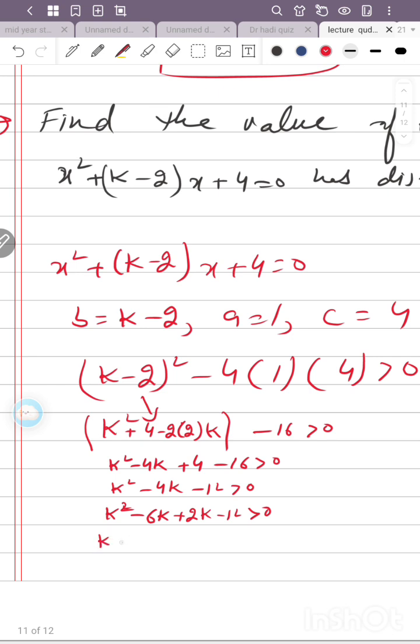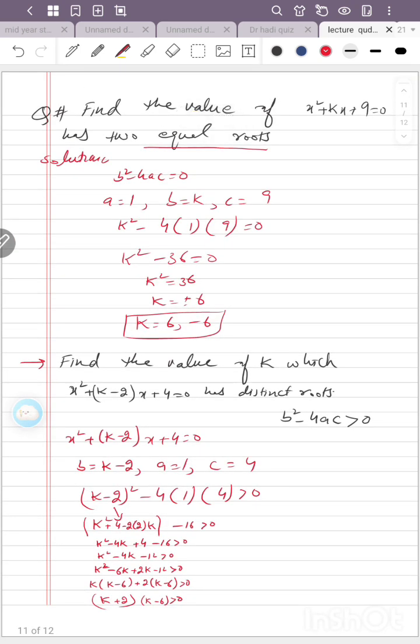Here k is common, k minus 6 plus 2 is common, so k plus 2 and k minus 6 greater than 0. Okay, we got this one.